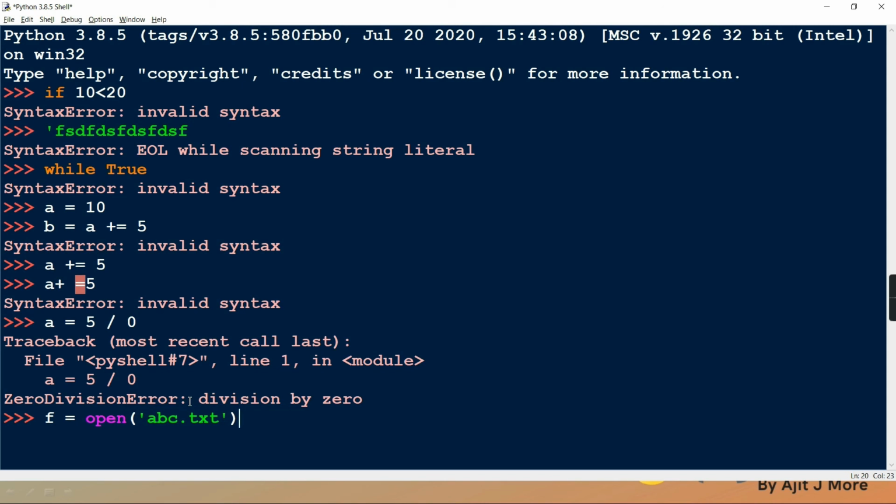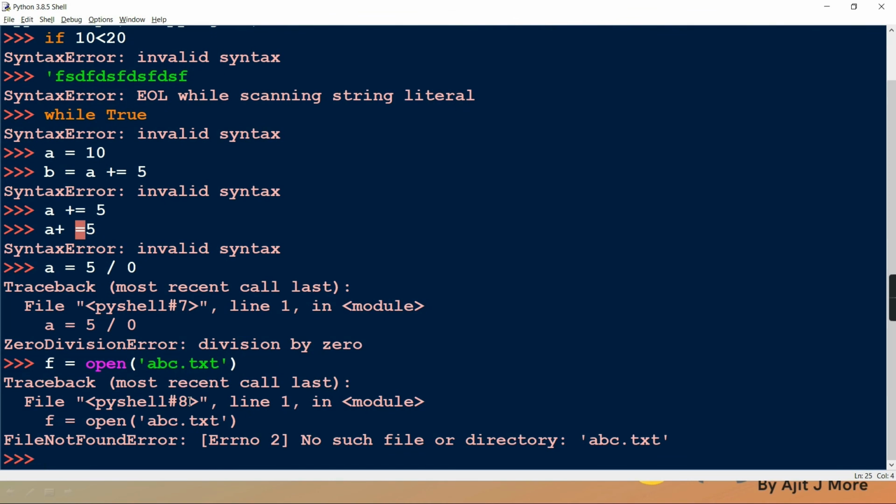Because it is opening in read mode, and for reading, is the file supposed to exist? Yes. When you're opening a file for reading, the file has to be present, and if it's not, it will throw FileNotFoundError. See here, FileNotFoundError: no such file or directory abc.txt. Such a file is not there, and therefore it throws this.